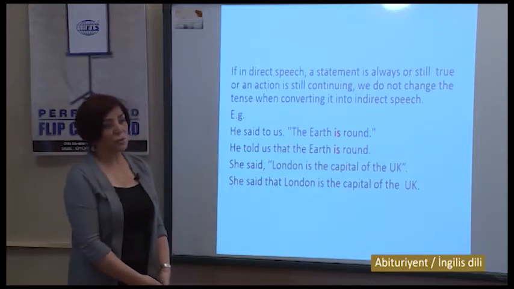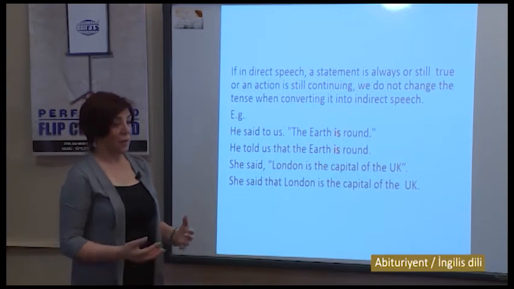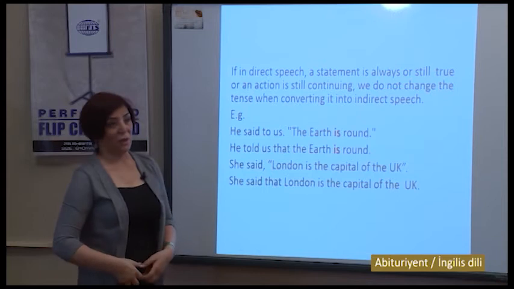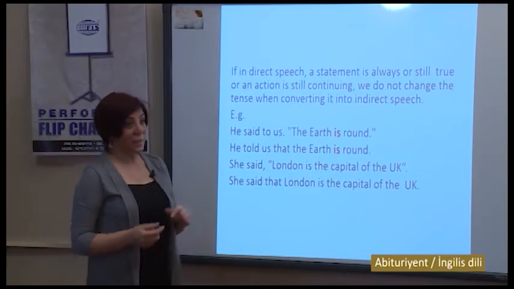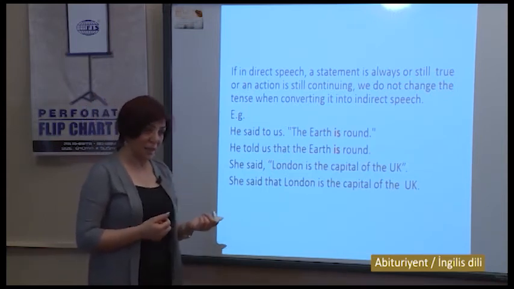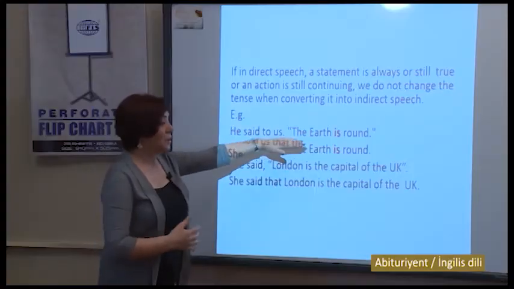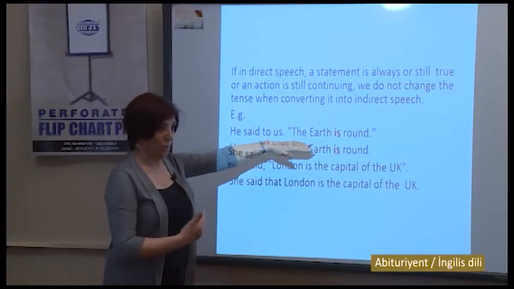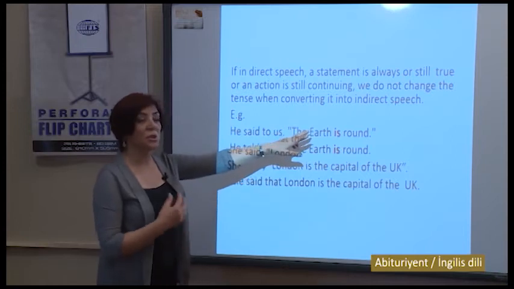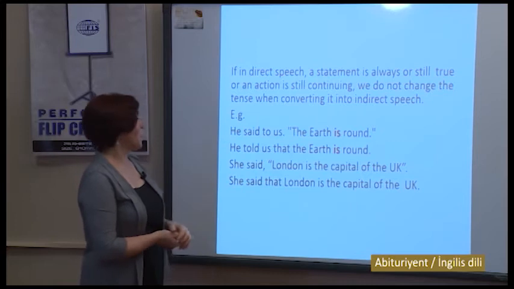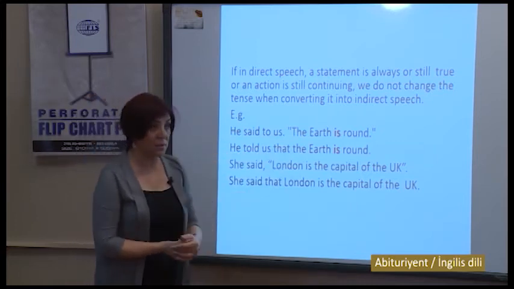It will be understood in a different meaning, as if the earth used to be round, but it is not round now. It is grammatically and semantically incorrect. So that's why we keep the same tense if our direct speech is a fact and something is still true. He told us that the earth is round.